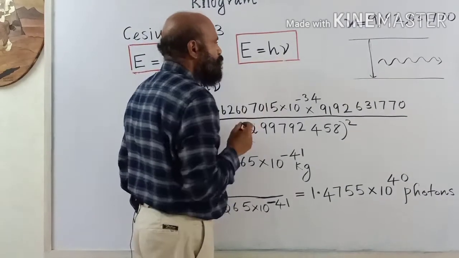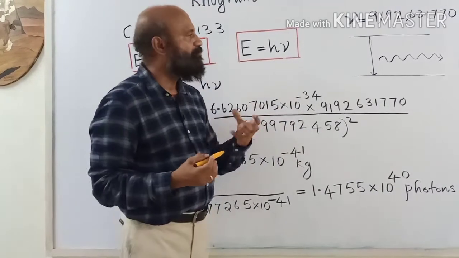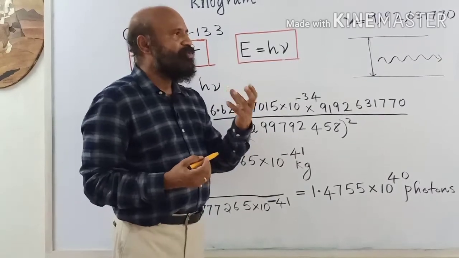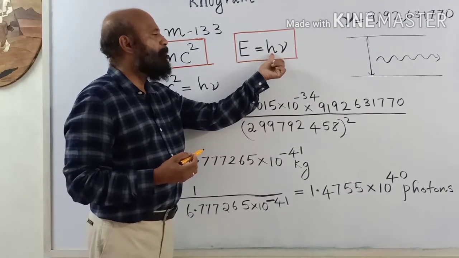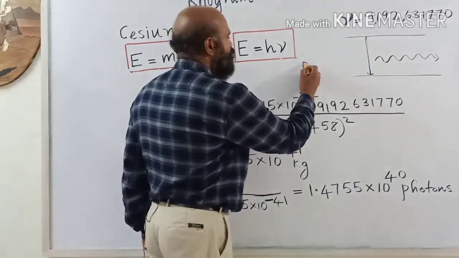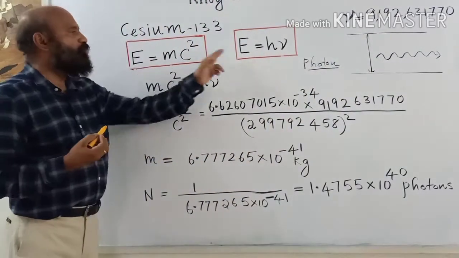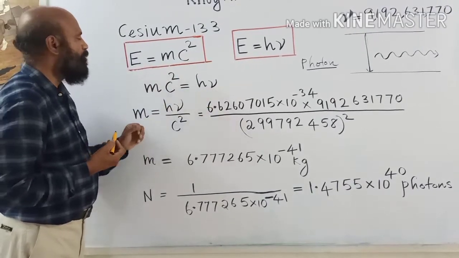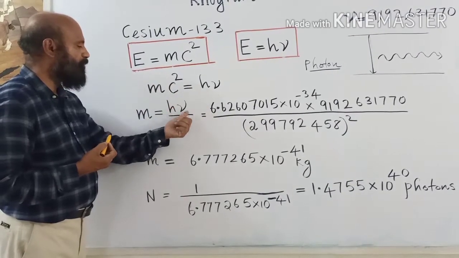From a light source, light is emitted not continuously but as small packets, discrete amount of energy. Energy associated with each packet is E is equal to h nu, where h is the Planck's constant. Each packet is known as photon. Then from these two equations we can write like this: mc square is equal to h nu. Then after rearranging this, you can write m is equal to h nu by c square.